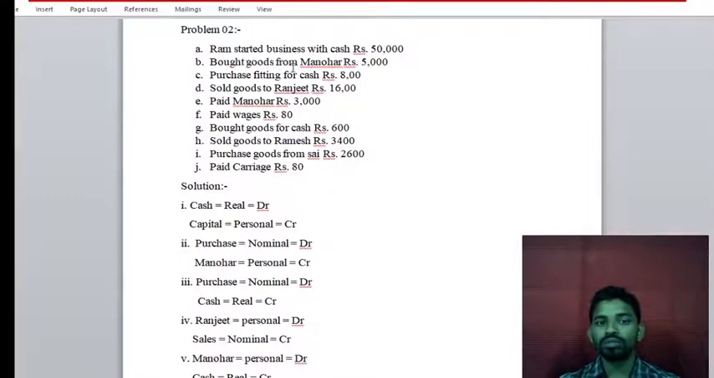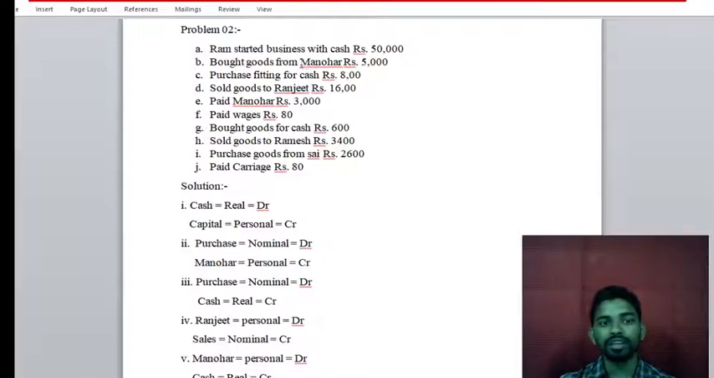Now just try to understand this transaction's meaning. This is a purchase transaction, right? Bought goods means they are buying goods from Manohar. But is it a credit transaction or a cash transaction? Keep in mind, is any cash mentioned here? No. If cash is mentioned, then it is a cash transaction.